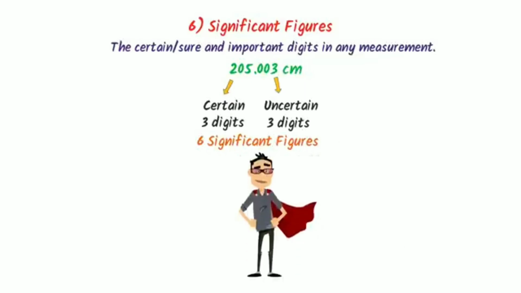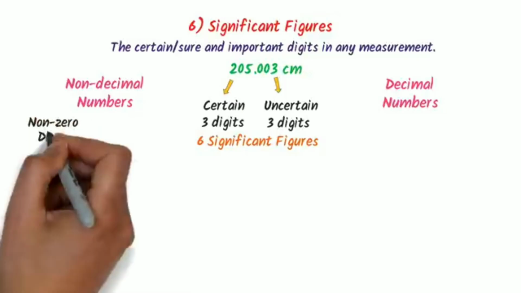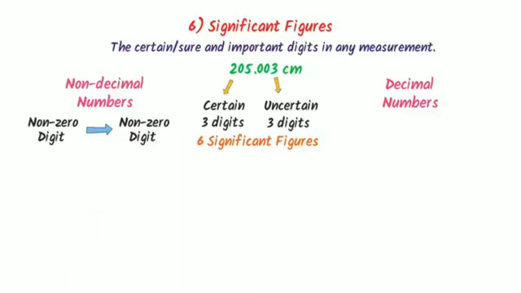Now let me teach you the most simple trick to find significant figures. I write non-decimal numbers and decimal numbers. In case of non-decimal numbers, go from non-zero digit to last non-zero digit. For example, consider this number. Here, the first non-zero digit is 1 and the last non-zero digit is 2.